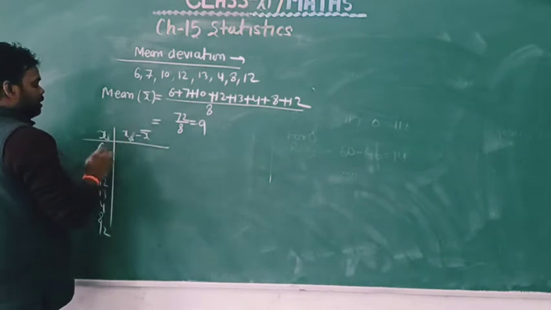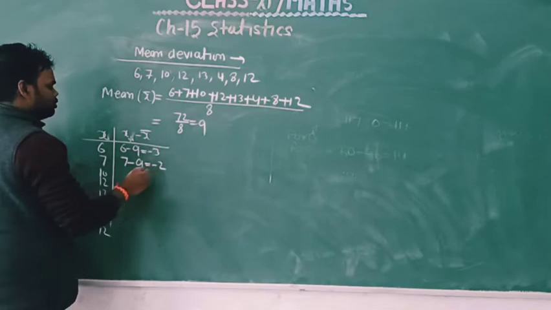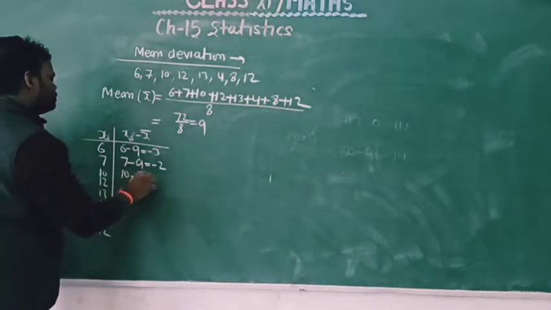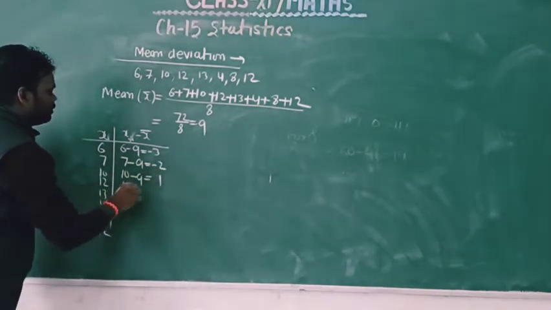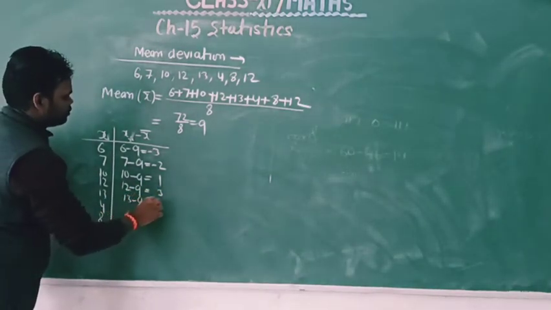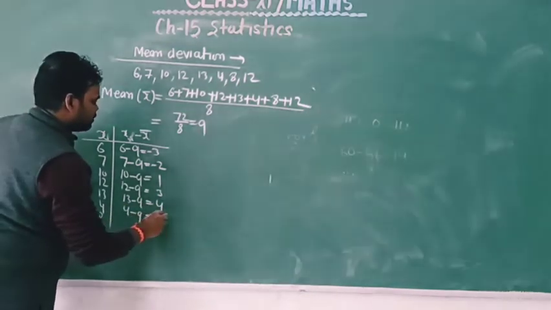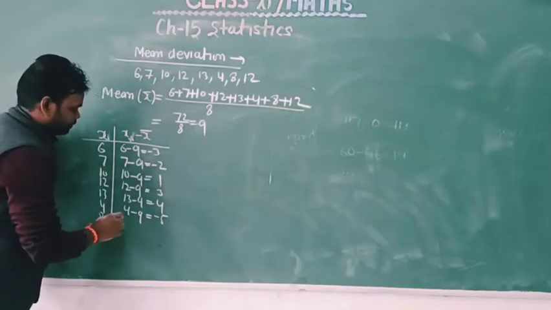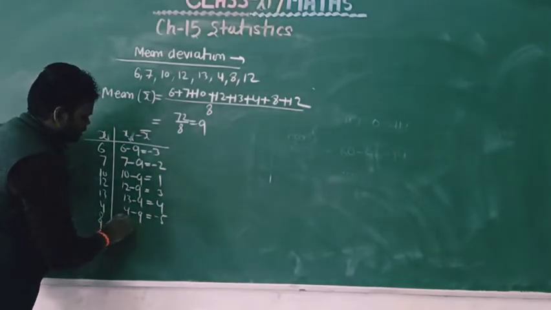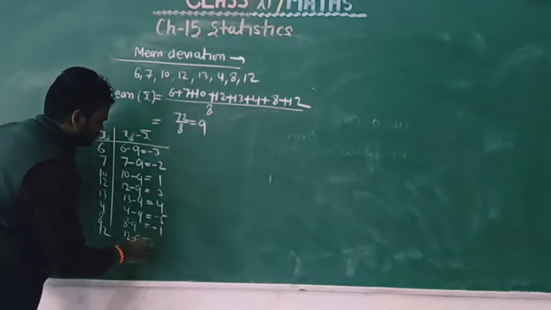So 6 minus 9 is equal to minus 3, and 7 minus 9 is equal to minus 2, and 10 minus 9 is equal to 1, 12 minus 9 is equal to 3, 13 minus 9 is equal to 4, 4 minus 9 is equal to minus 5. Okay. Here 8 minus 9 is equal to minus 1, and 12 minus 9 is equal to 4.